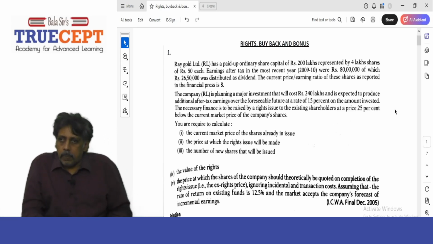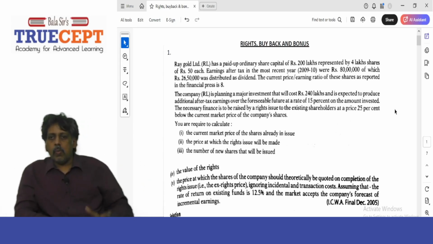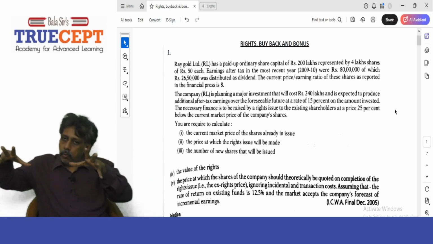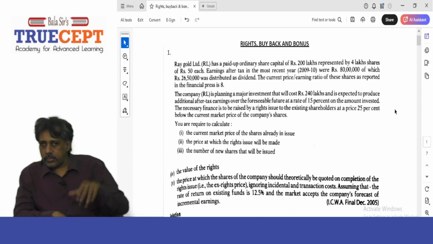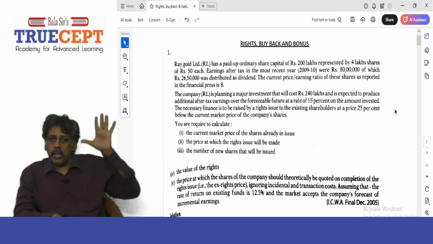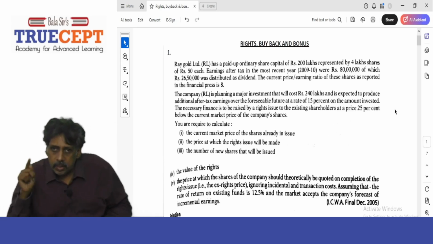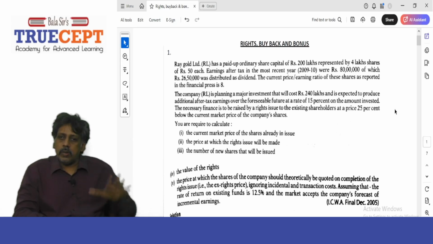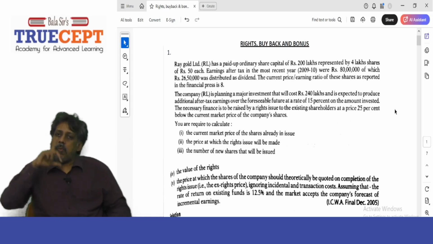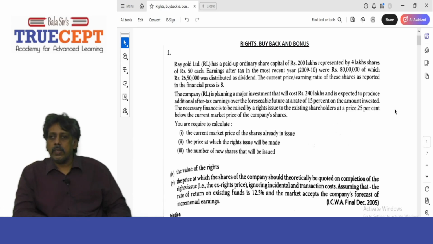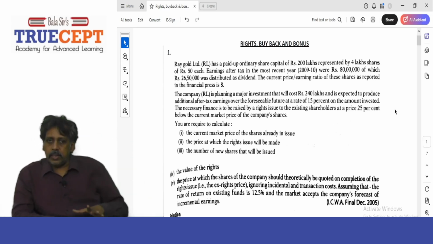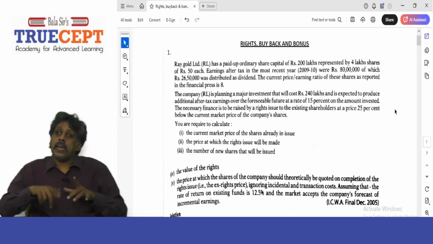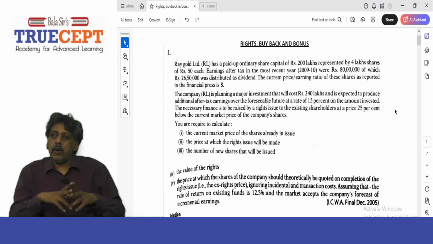Because in the earlier sum, we never had this issue. What is the assumption? Even the new funds raised will earn the same return as the old funds, the existing funds. But here, the new funds will yield a 15% return on investment, old funds only 12.5%. Yes, sir. Now tell me, what is 15 by 12.5? It is 1.2. Yes, sir. That means the new funds will yield a return which is 1.2 times the yield on old funds, right?